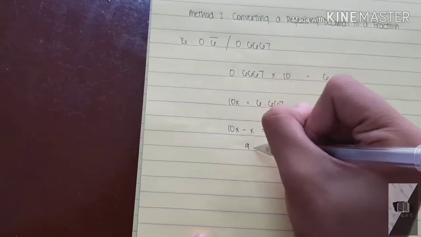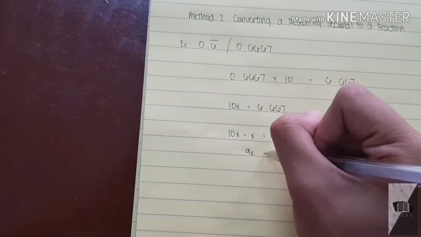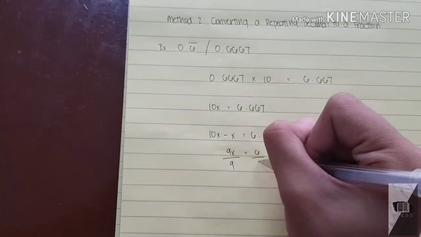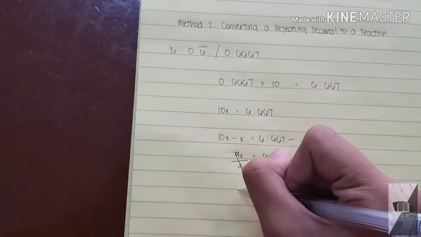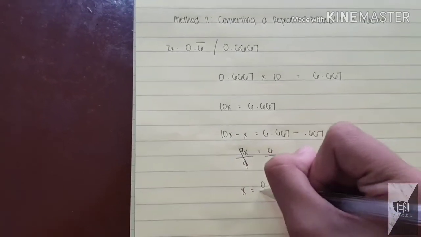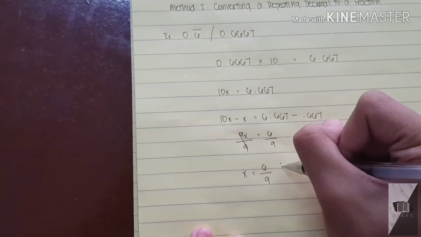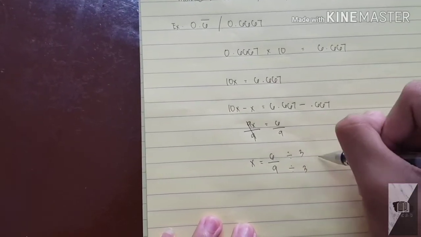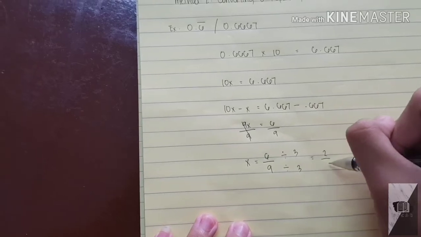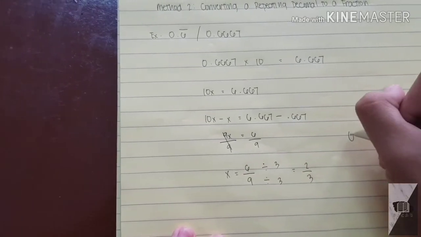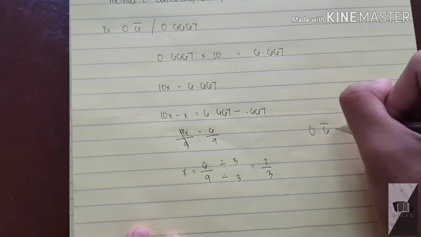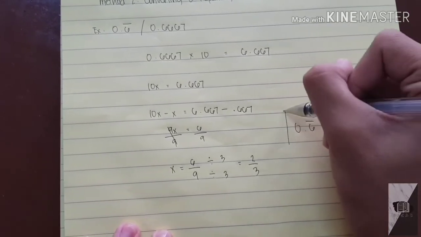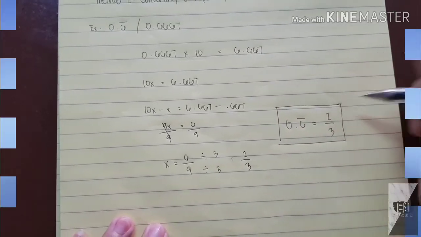10x minus x is equal to 9x. Then 6.667 minus 0.667 is equal to 6. So the answer is 9x equals 6. Divide both sides by 9. So 9x over 9 is equal to x, and 6 over 9 is equal to 6 over 9. Simplify it, and the answer will be 2 over 3.